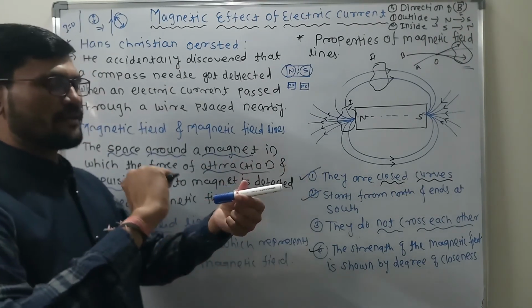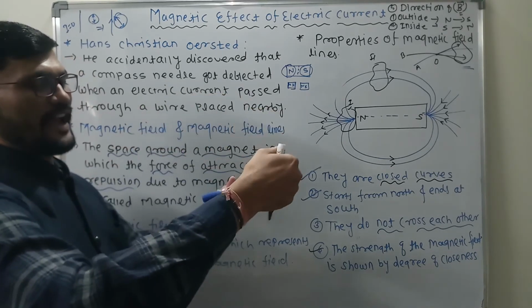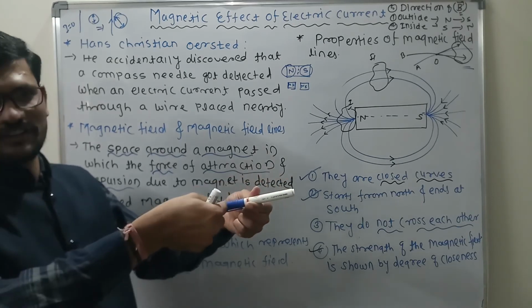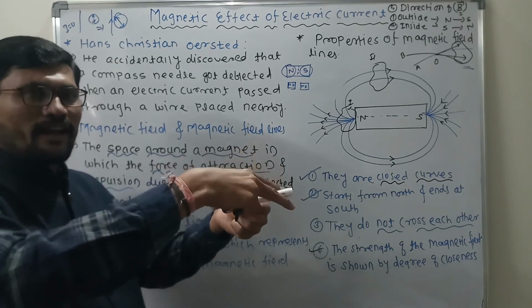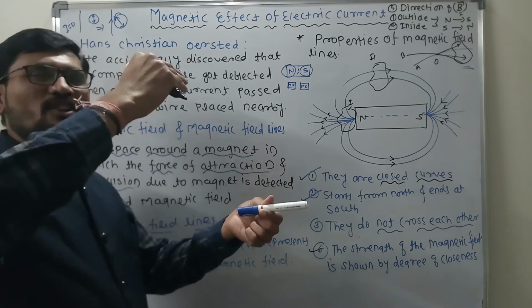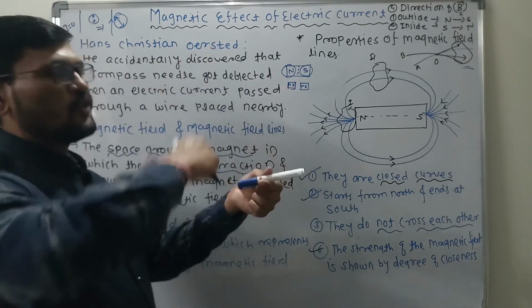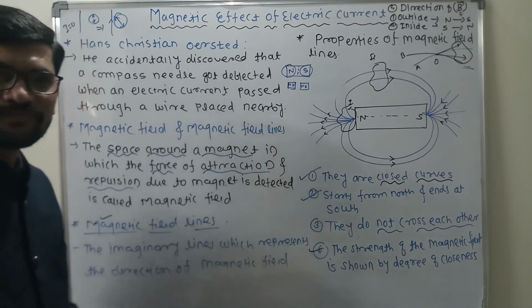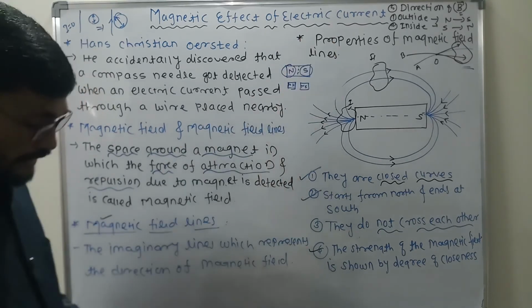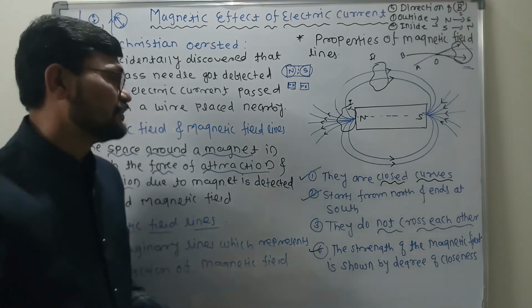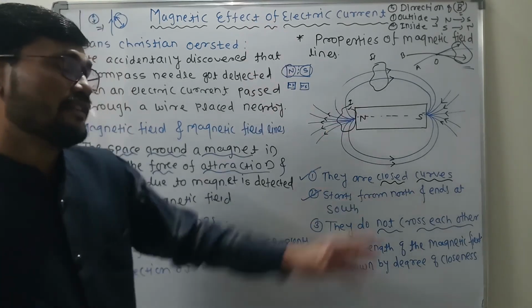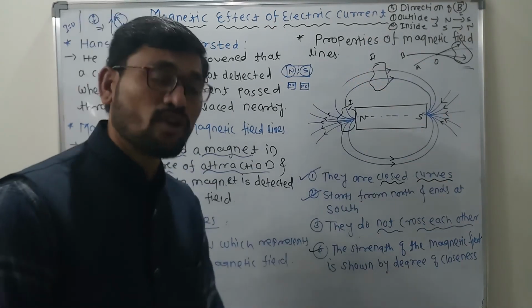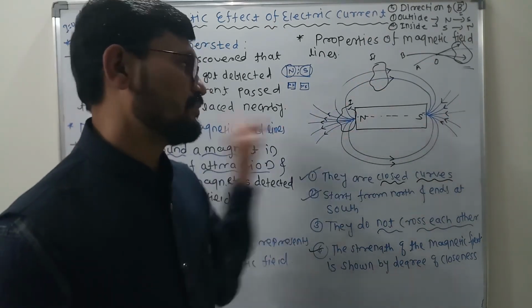The magnetic field lines are coming out of the north pole and they end at the south pole. And again they are traveling through the magnet from south to north. South से लेकर north तक कहाँ पर है? मैग्नेट के अंदर है. और जैसे वो बाहर आ गए वो north to south, south to north, north to south. Clear? So this property is also very interesting. That is called the direction of magnetic field lines. Remember beta, outside the magnet, the magnetic field lines are traveling from north to south, and inside the magnet they travel from the south.